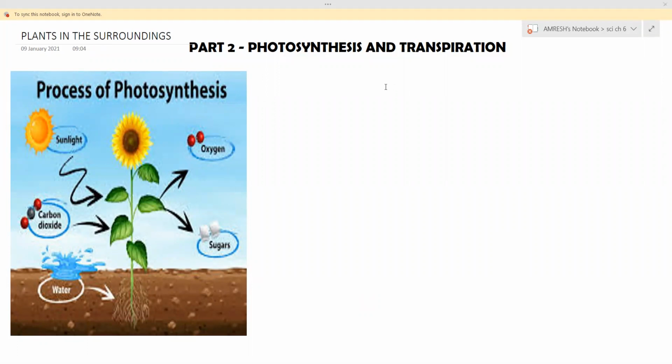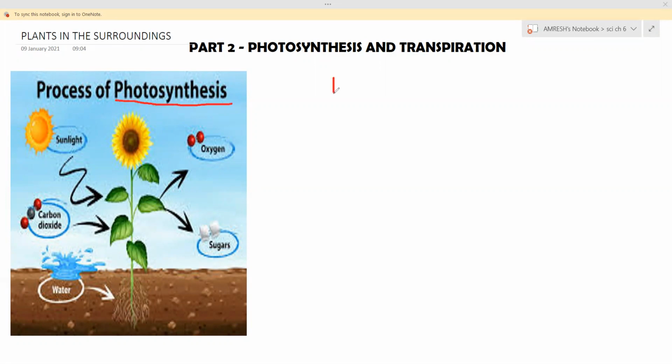Today, we are going to start part 2 of the chapter on plants in the surroundings, that is photosynthesis and respiration. In the previous class, we have already learned about the different parts of the plants, but this part is the most important part in your chapter. So, the first topic is photosynthesis.